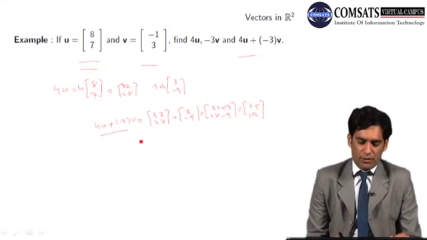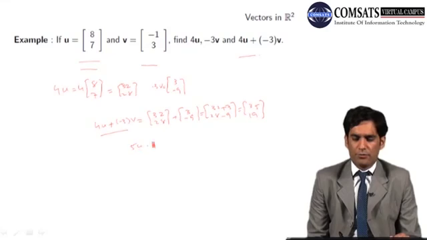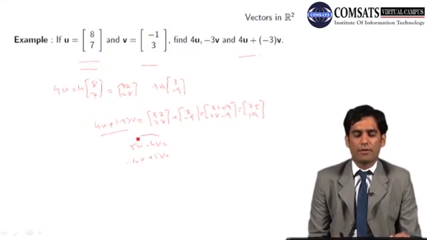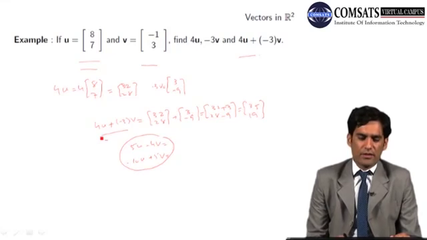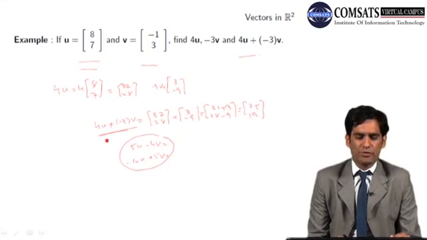In fact, we can do 5u minus 4v. We can find out. In fact, we can say minus 10u plus 5v, you can evaluate all these vectors, which are obtained by just multiplying the old vectors u and v with a real number.